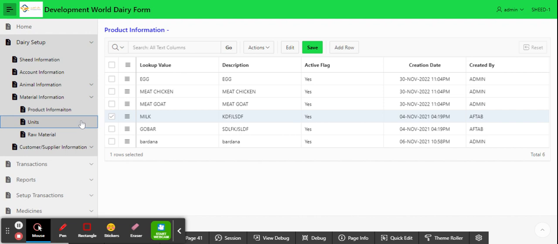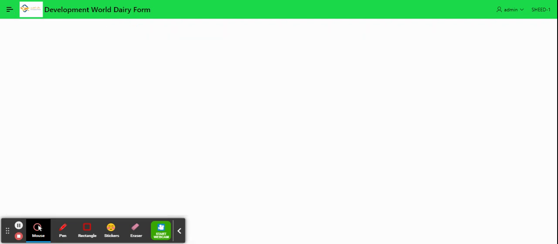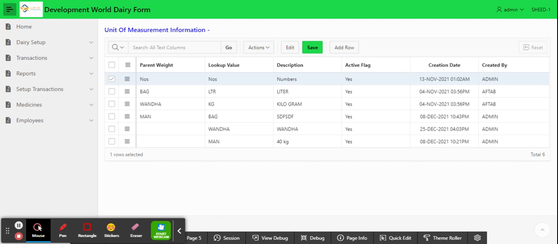And there is a unit information. This application is multi-unit based, for example, primary unit and secondary unit also. For example, this is liters and kg, and for example, one is equal to 40 kg. This is the parent and child unit, the primary and secondary unit concept here.